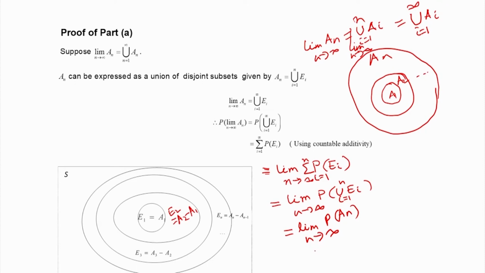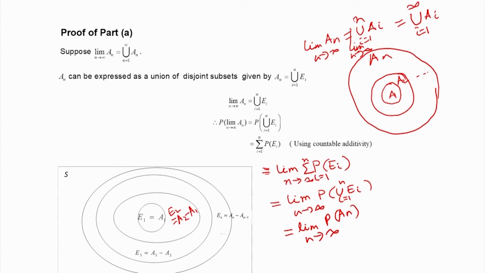So, this is the continuity theorem. We are considering a sequence of increasing events A 1, A 2, A 3, etcetera. So, A 1 is a subset of A 2, A 2 is a subset of A 3, like that we have an increasing sequence of events. In this case, the probability of the limit of A n as n tends to infinity is the same as the limit of the probability of A n as n tends to infinity.